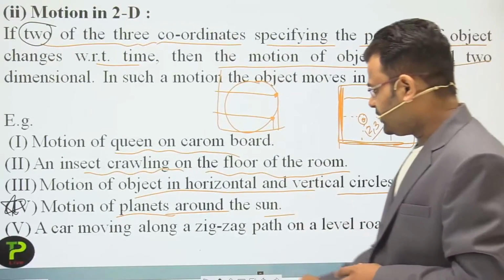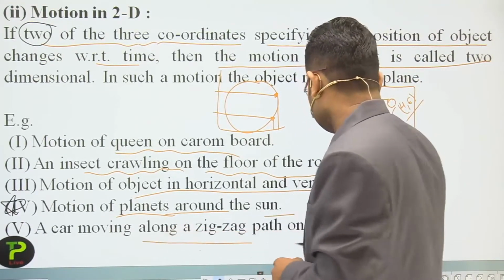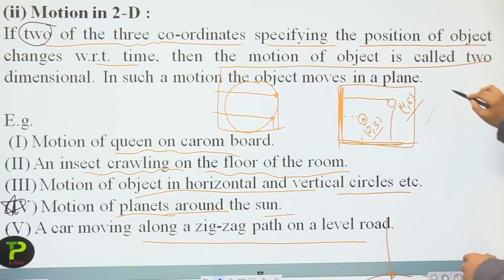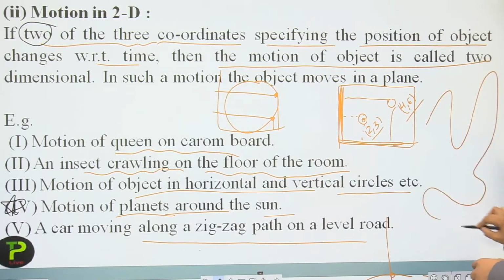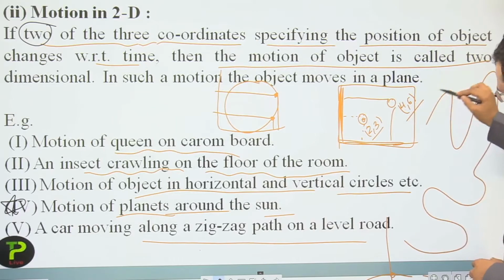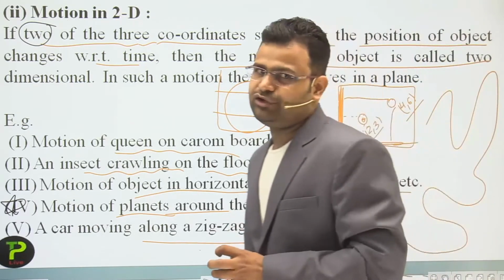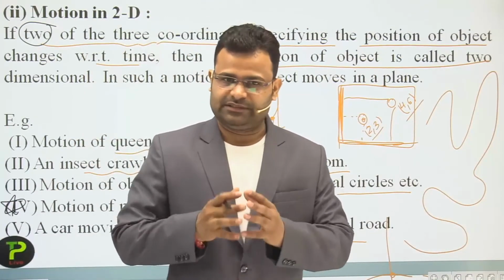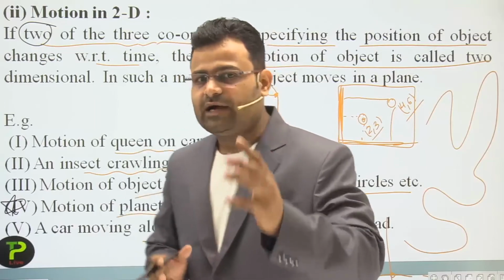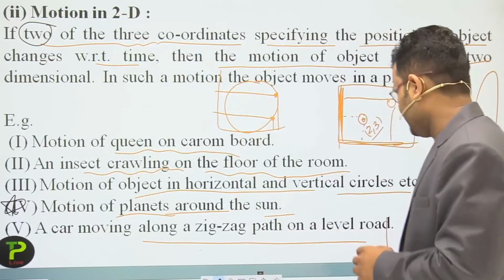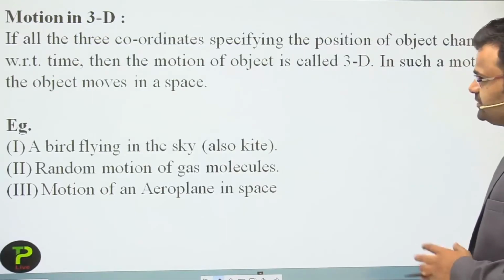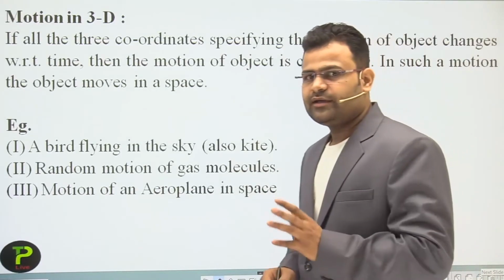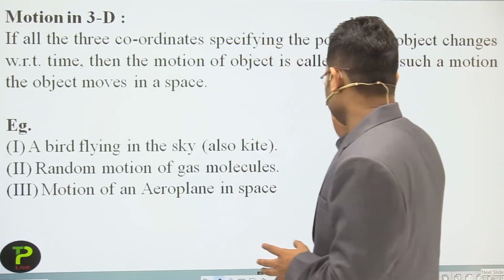A car moving along a zigzag path is another example. Only two coordinates are required to show the position, not three. So it is also an example of a two-dimension motion. Okay students, after that we discuss the three-dimension motion. Next one is the three-dimension motion, where all three coordinates change.